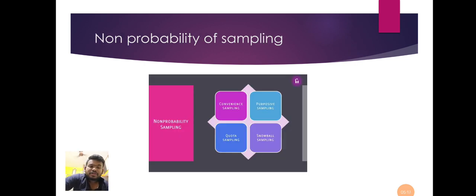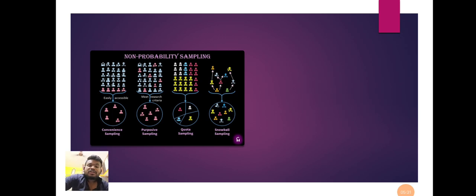Then non-probability sampling. There are types of non-probability sampling: voluntary sampling, judgmental sampling, convenience sampling, snowball sampling, and quota sampling. What is voluntary sampling? An individual person is selected, and the information is collected. That information may or may not be good, since it is collected voluntarily. Then judgment sampling. The population or subset information is collected, and the information is judged as to whether it is correct or not.